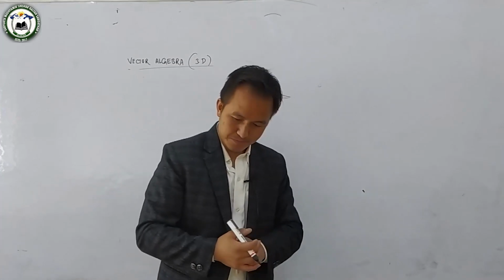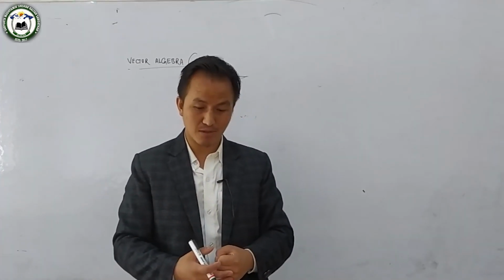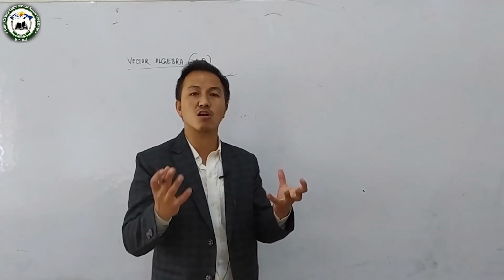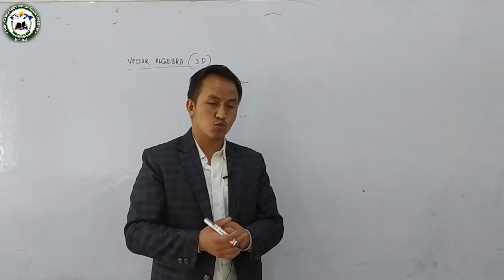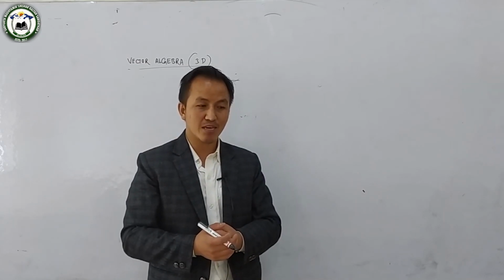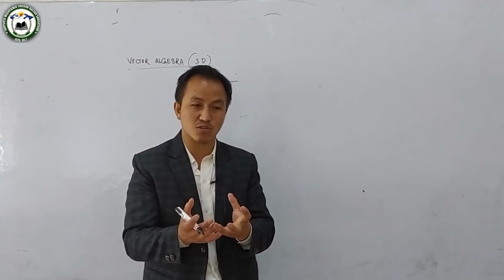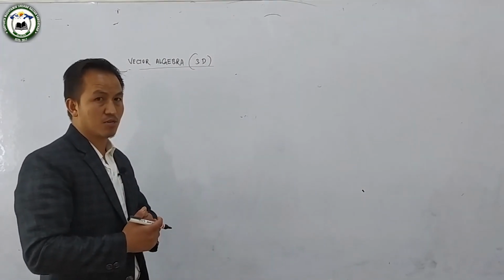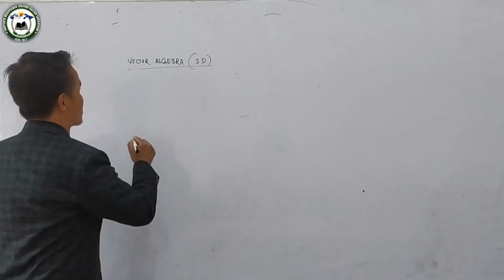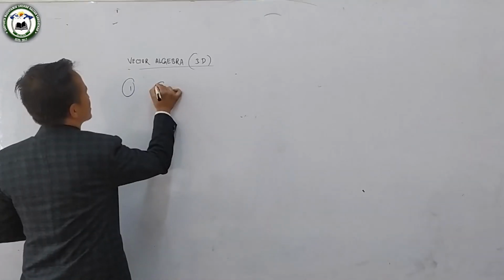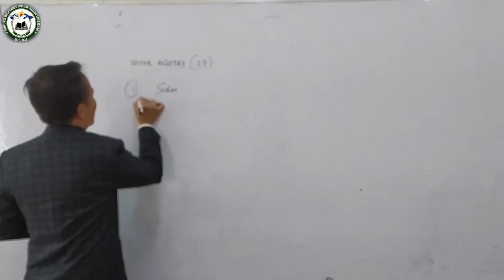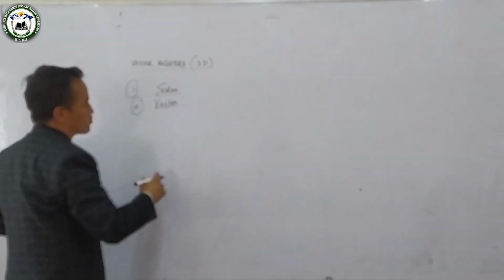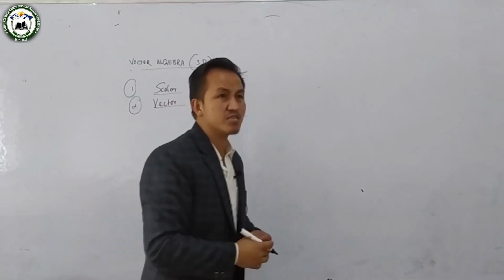As you all know, you did in class 9 that there are 2 types of physical quantities. Do you remember what we call the quantities whose mass we can measure, whose length we can measure? Physical quantities. So there are 2 types of physical quantities. Number 1 is scalar and number 2 is vector. Let's go into more detail. What is a scalar?